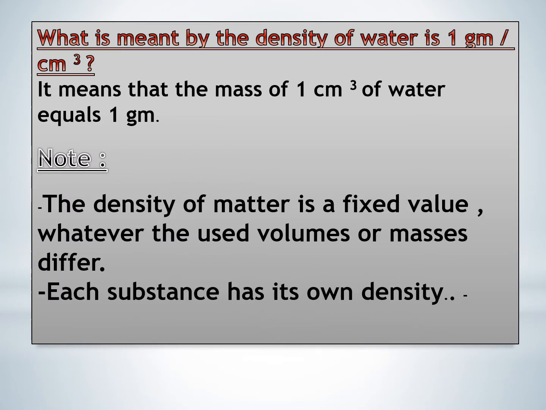What's meant by the density of water is 1 gram per cubic centimeter? It means that the mass of 1 cubic centimeter of water equals 1 gram. The density of matter is a fixed value. Whatever the volumes or masses used, each substance has its own density.